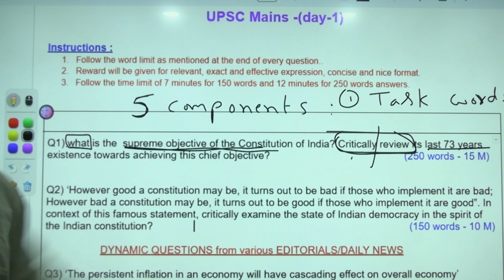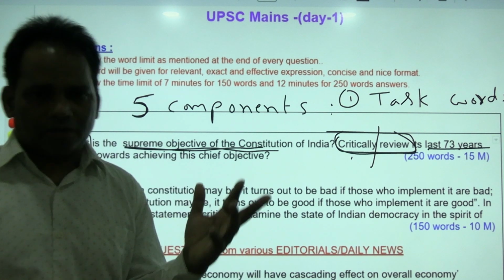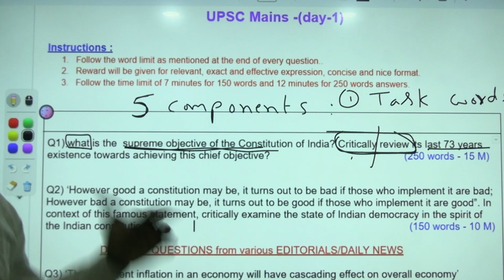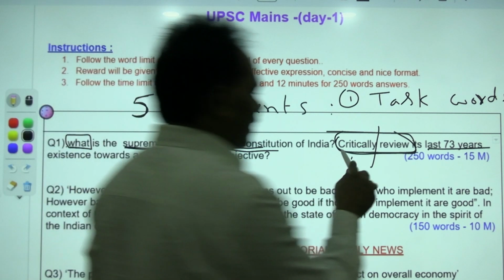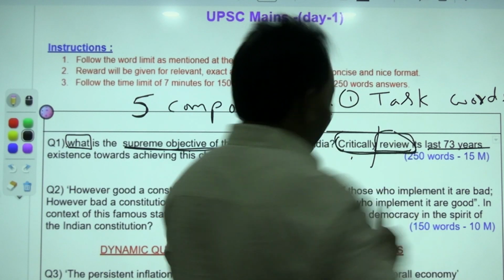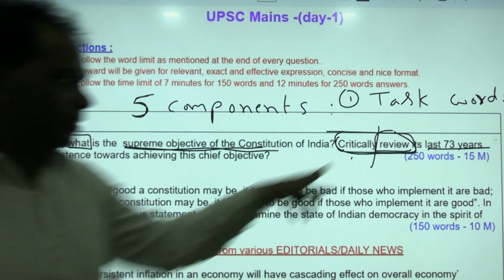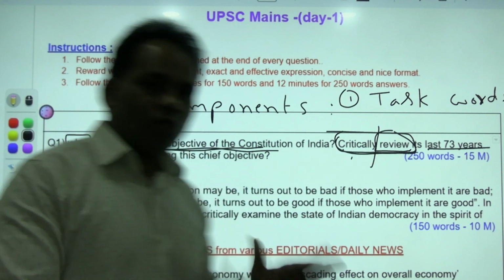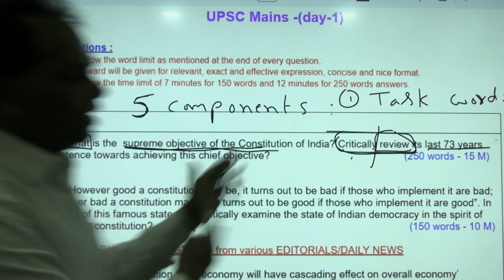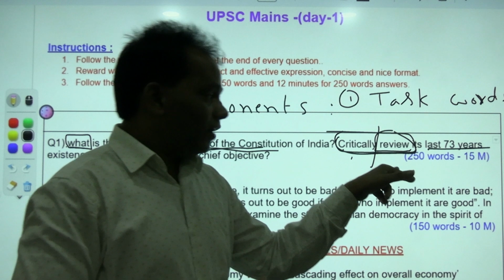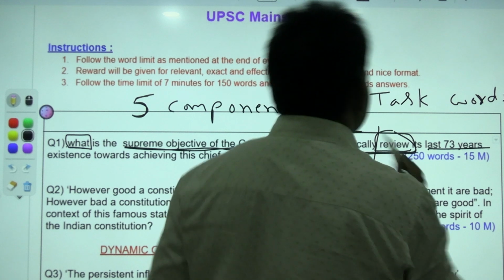There are 2 task words here. Define is not only giving the definition, but you should also give certain characteristics of that important issue. Number 2, critically review. Review is nothing but examine or evaluate, in other words, but evaluate is different from review. Review the achievements: what are the positive achievements, the negative achievements, why it could not achieve. Finally, you should give certain suggestions as well. This is the complete outlook of critically review.